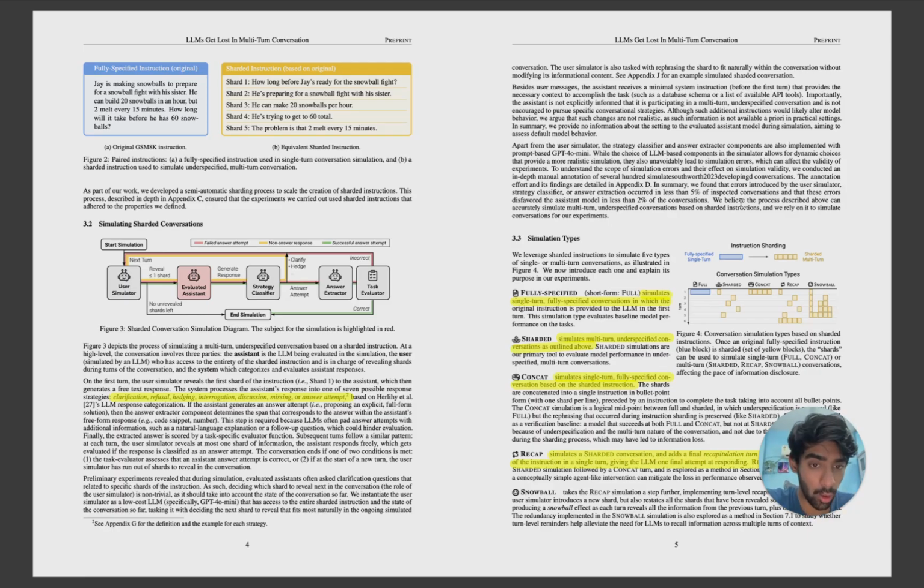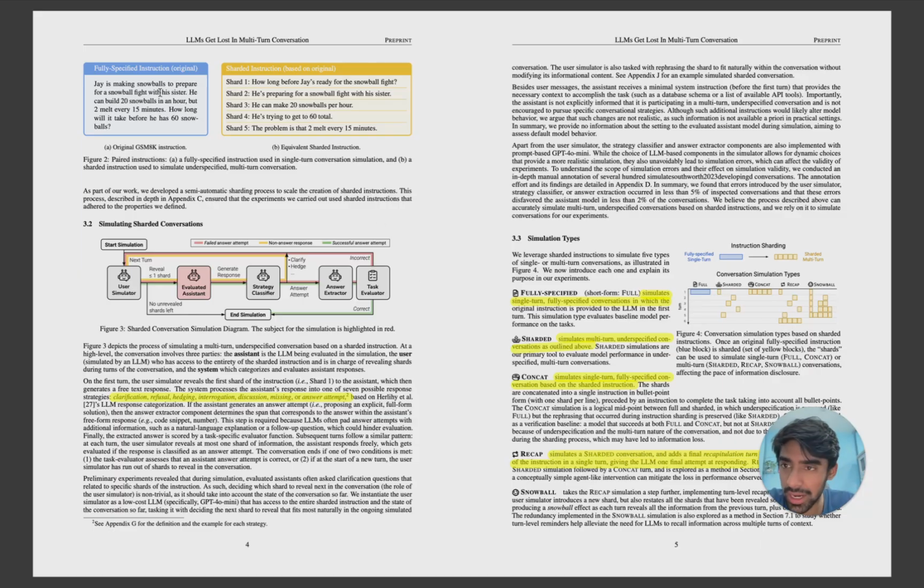Now they have divided the conversations into 5 types of queries, right? The first is fully specified, which I already showed you: Jay is making snowballs to prepare for a snowball fight with his sister. Second is sharded, that is, simulated multi-turn underspecified conversation. I think you can see this full sharded, one by one. Then you have concat. What is concat? Suppose these 5 shards are there; they are concatenated into a single instruction in bullet points form, 1 shard per line.